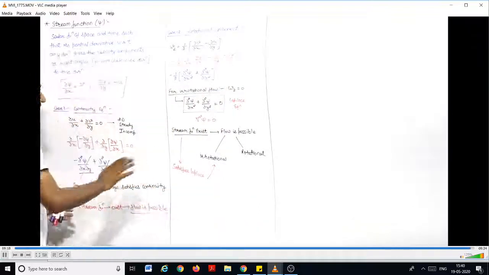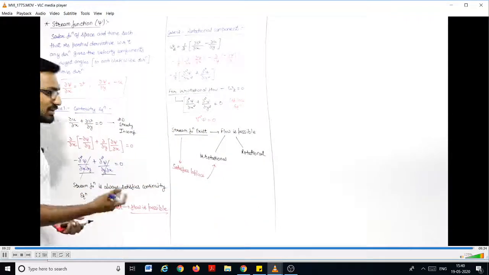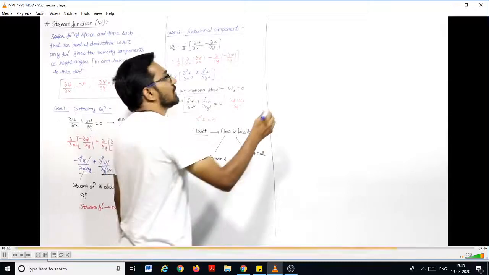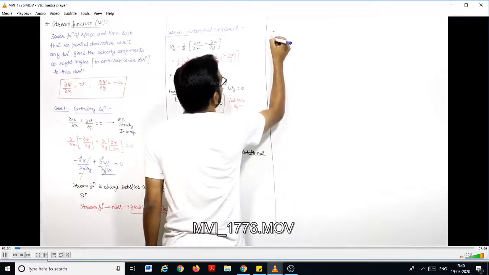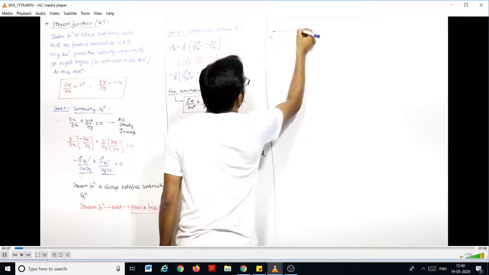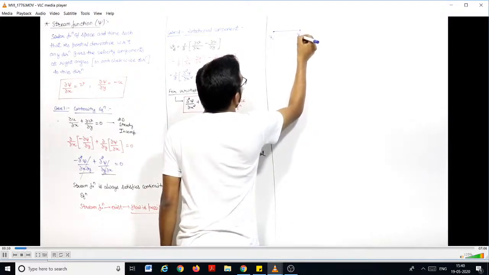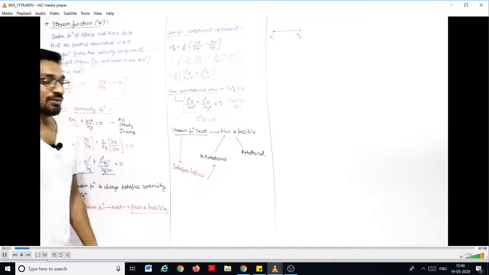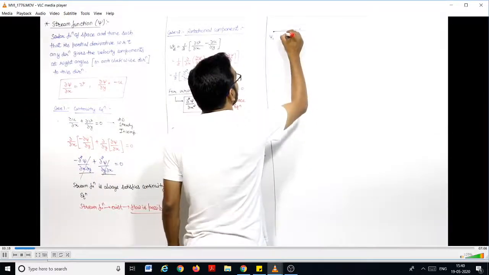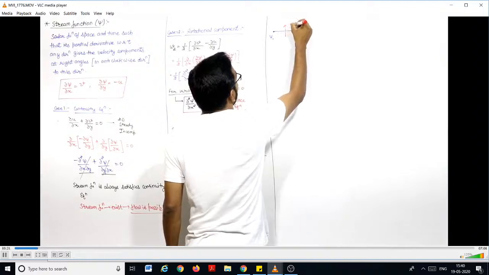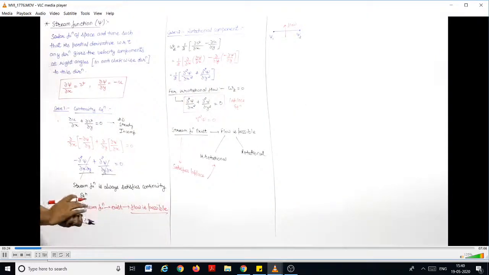Now some of the things which we want to discuss here is, they may ask in the question, suppose at this point the psi value is psi 1, and at this point the stream function value is psi 2, and flow is occurring in this direction. Flow is there between psi 1 and psi 2. You can also derive this, but no need for derivation, so much concept is not required.